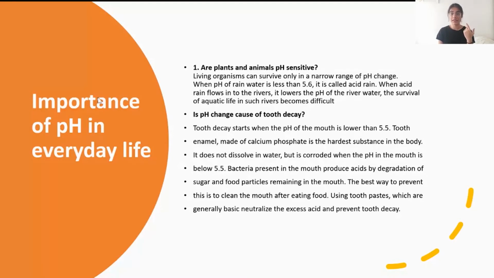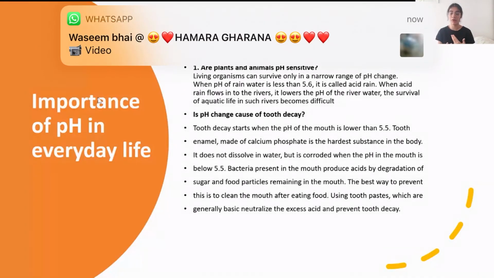Tooth enamel, that is our teeth, is made up of a compound called calcium phosphate, CaPO4. It is the hardest substance in the body. It will not dissolve in water, but it is capable of being corroded by acidic substances. So whenever the pH of the mouth goes below 5.5, the bacteria in the mouth produce a lot of acids. These acids help you degrade the food present in your mouth, but they will also start acting on the tooth enamel.